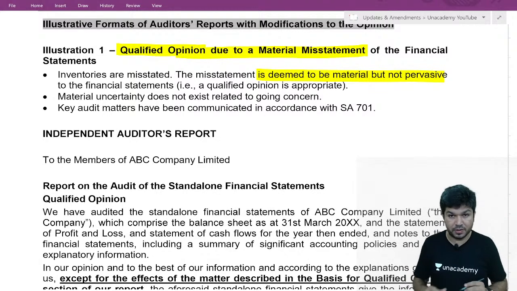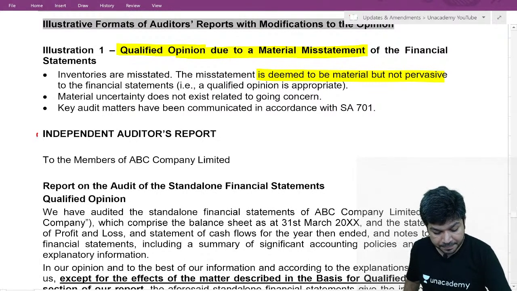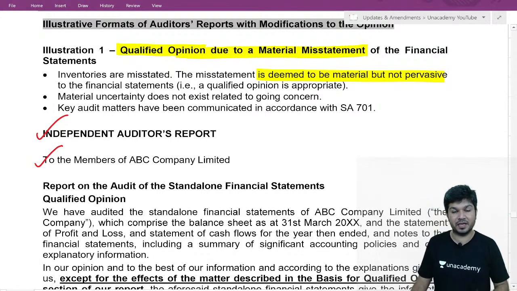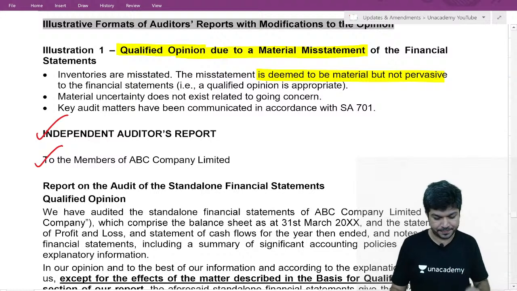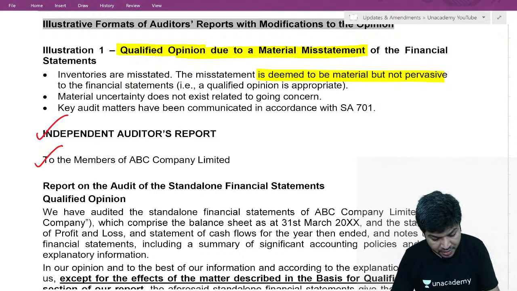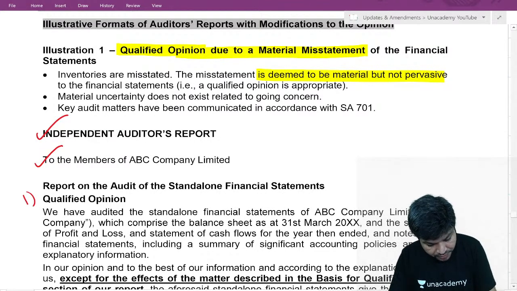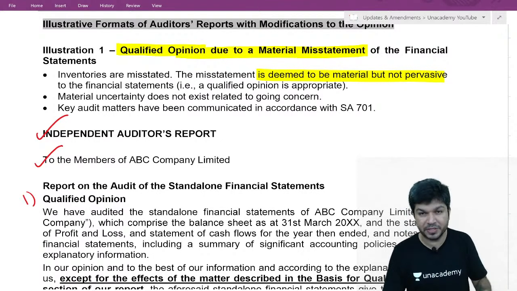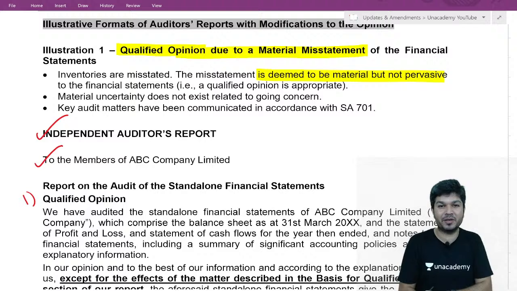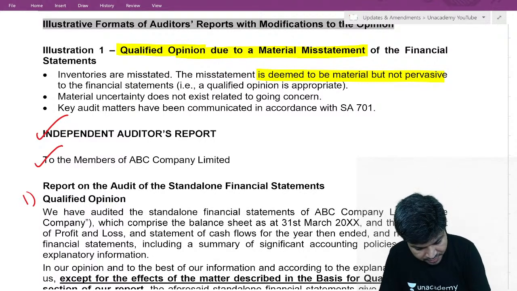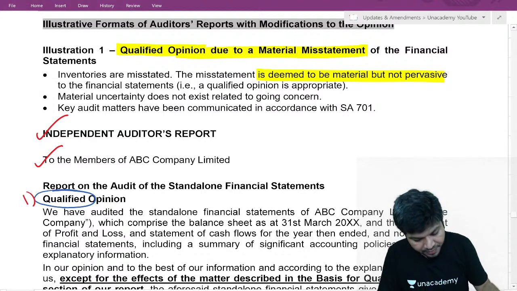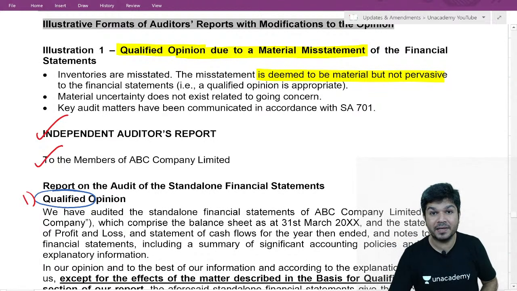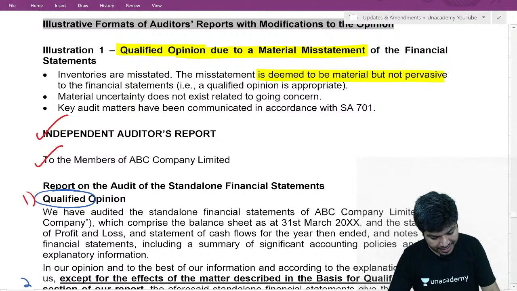Fine. Now, title will remain same. No change. Addressee remains same. No change. I'll try to tell you what are the changes coming. First, over here, the word qualified opinion is added. It's not opinion, it's qualified opinion. User can directly understand it's a qualified opinion. This is the first change. Intro para is same.